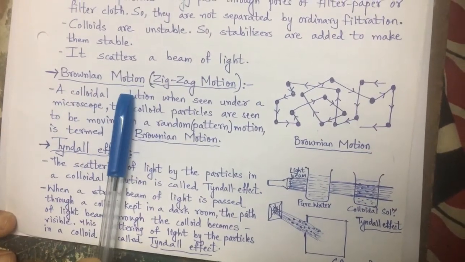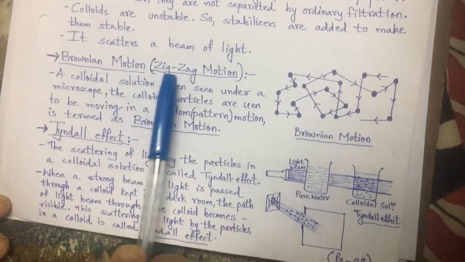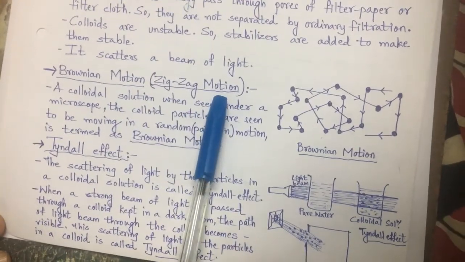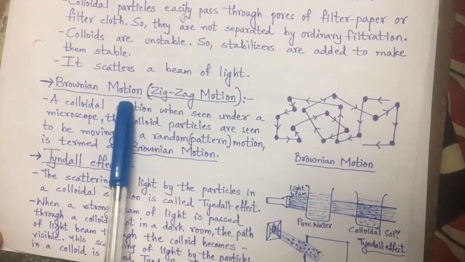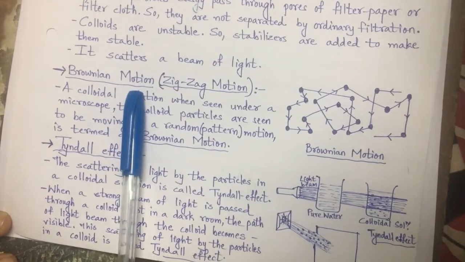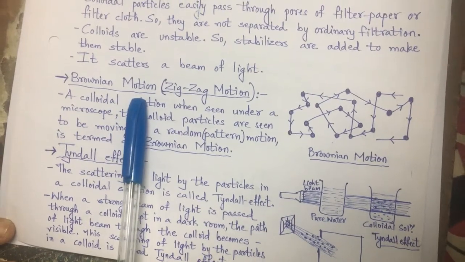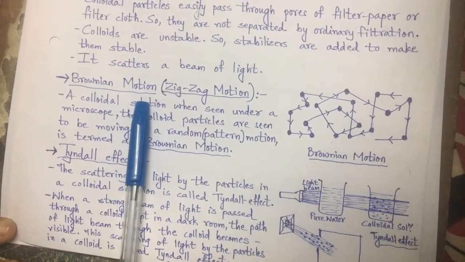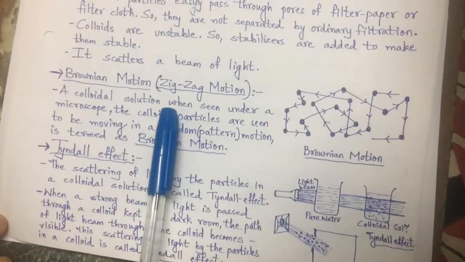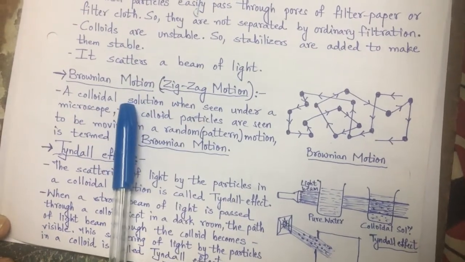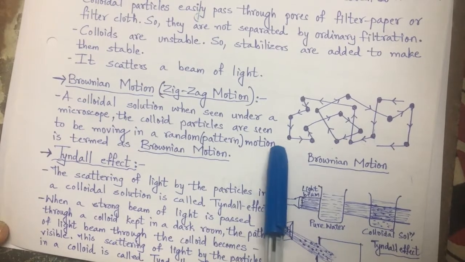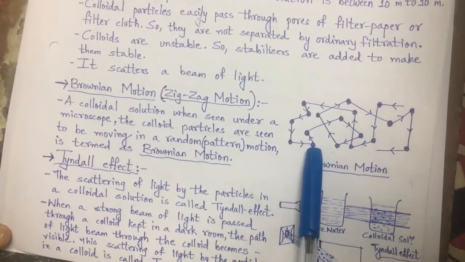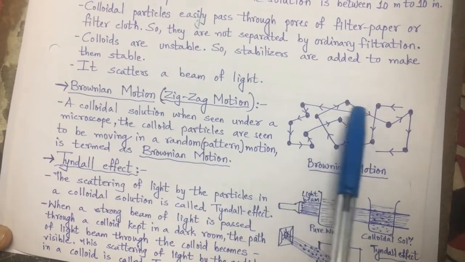Brownian motion, that is zigzag motion. In the first chapter I have given an idea about this. Robert Brown studied the properties of colloidal solutions, and he was observing the motion of the particles of the colloidal solution through the microscope.